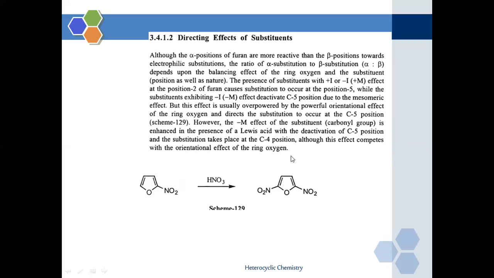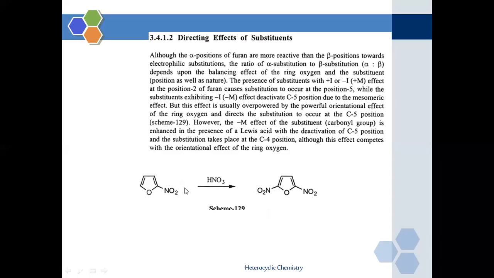See, case number 1: when the alpha position is substituted with a positive mesomeric effect substituent, then the substitution will take place at the 5 position. This is the first possibility. And in the second possibility, if the substitution occurs at the 5 position of the furan molecule, then the directing effect will lead to substitution at the 4th position. And this effect competes with the orientational effect of the ring oxygen. So it is going to compete with the ring oxygen.